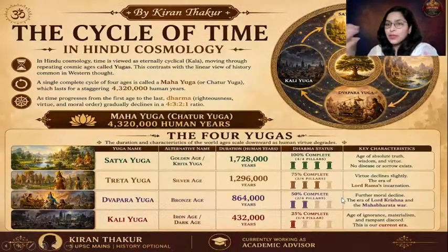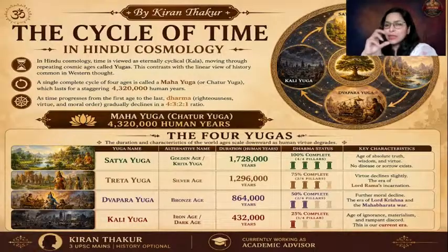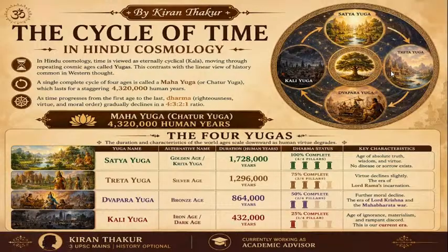Okay, finally now let us come to the discussion on time. So Indian philosophy, all these Vedas, they give a beautiful discourse on time. I'll just minimize this so it will be visible. Okay. So according to Hindu cosmology and Hindu philosophy, time is eternal, Kala Chakra.